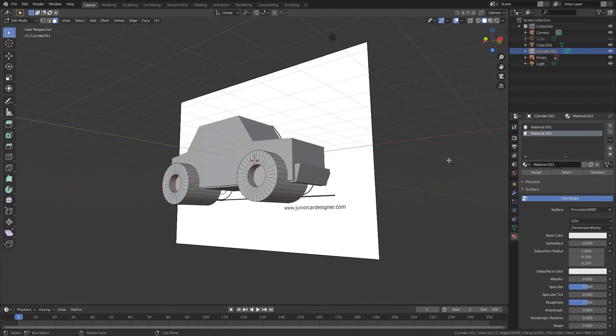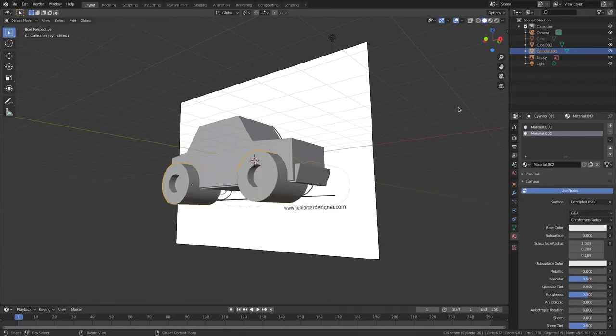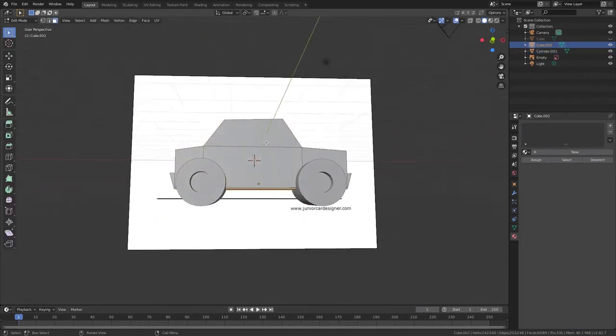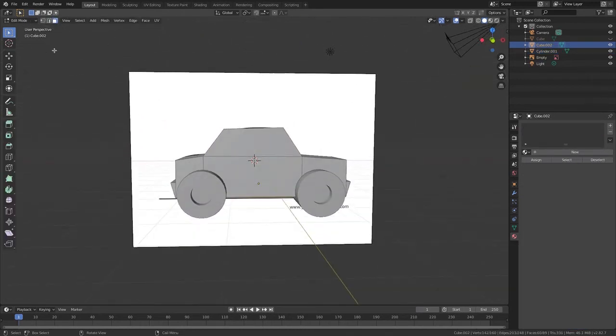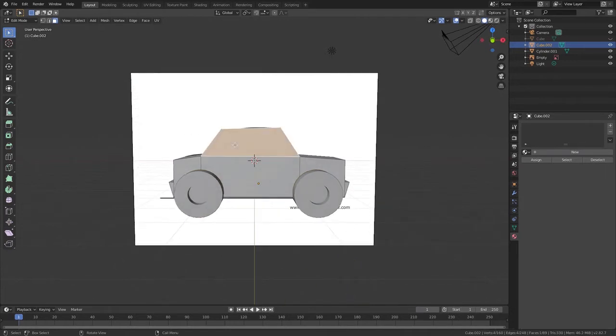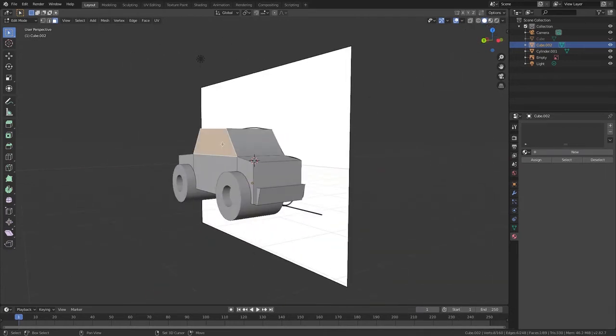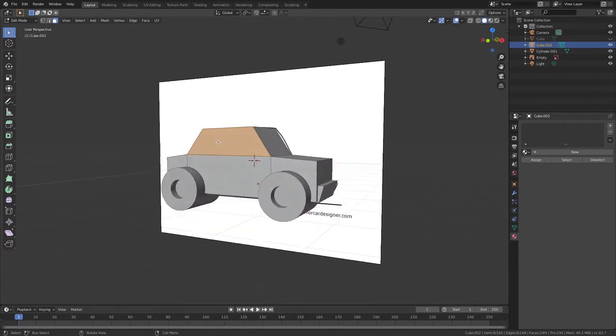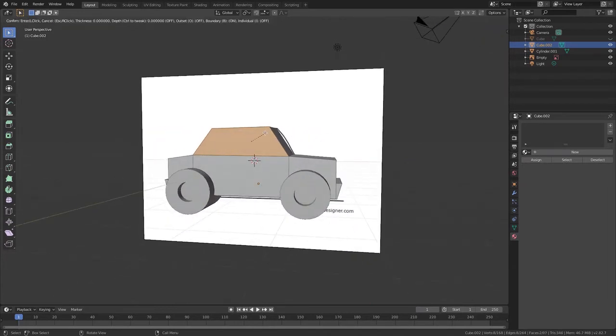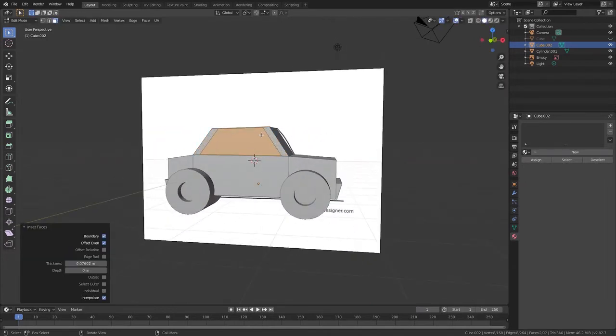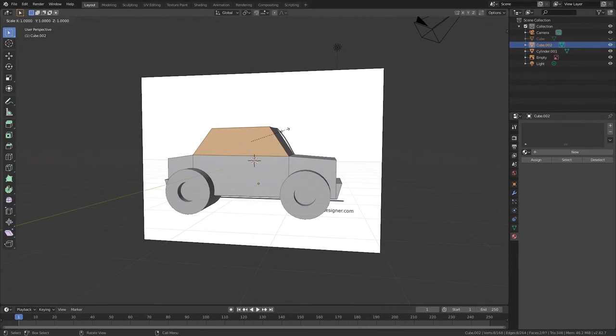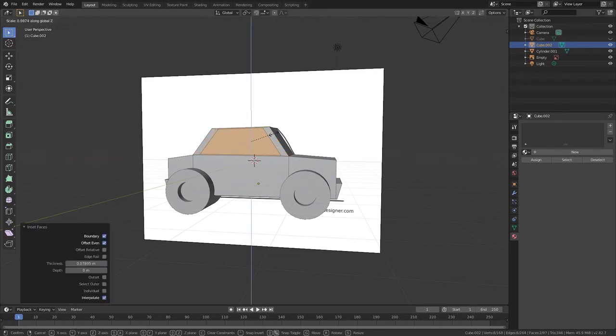So now I'm going to go back to my body, press Tab, make sure I'm in face select and select my areas where I want my windows, go insert, but it doesn't really work that well. Insert extrude by side doesn't work either. So I'm going to go insert and go SZ.